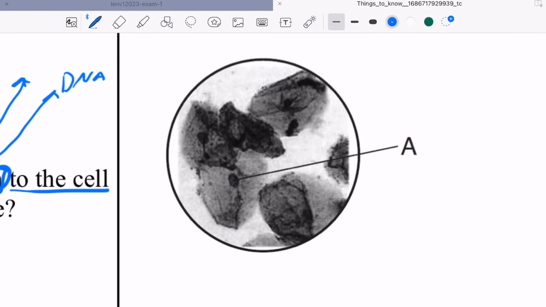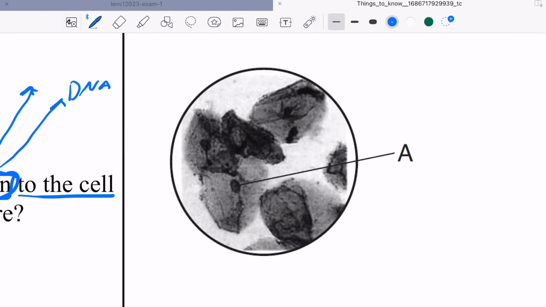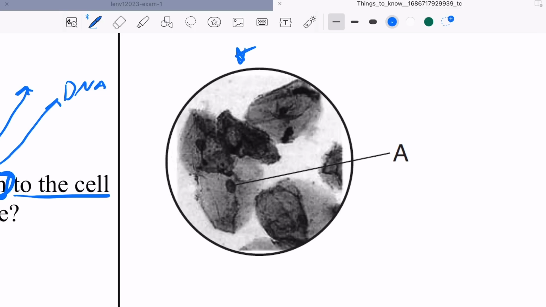What is this? What in the world is this? I'm just hoping you did all of these labs. If you did all the labs that I've mentioned in my videos and the one that I'm about to mention now, can you please just thank your teacher and say, thank you for preparing me for this test. Thank you for letting us do these labs. Anyways, this is the cheek cell lab.